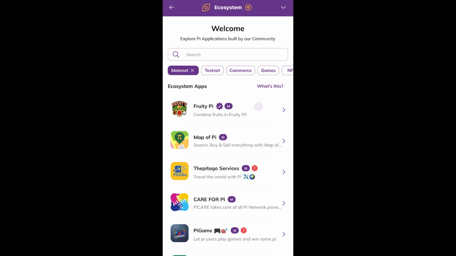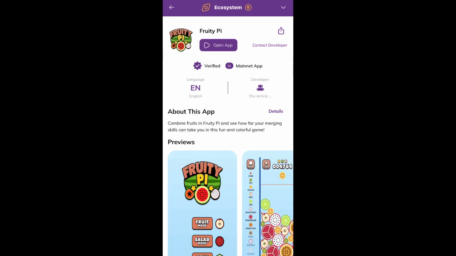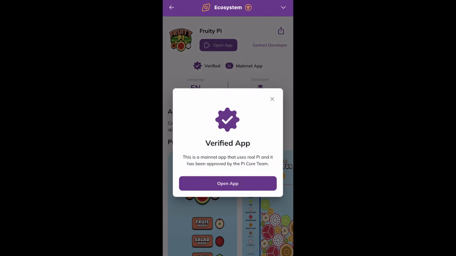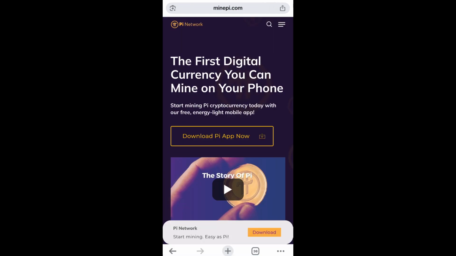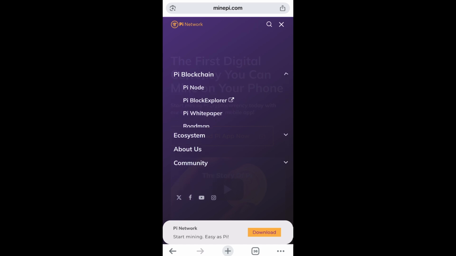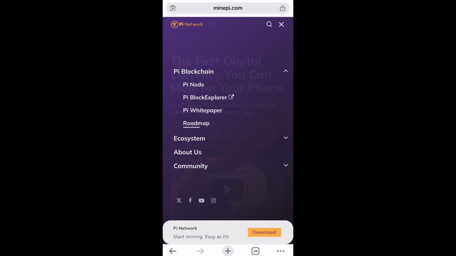Nobody's talking about the realities on the ground, the issues that need to be resolved. What do we have going? What are the utilities? How far has the project come? The roadmap, can we look through it again? I'm going to go straight to the official Pi Network website, which is this. And when I click on Pi Blockchain, I'm going to select roadmap.